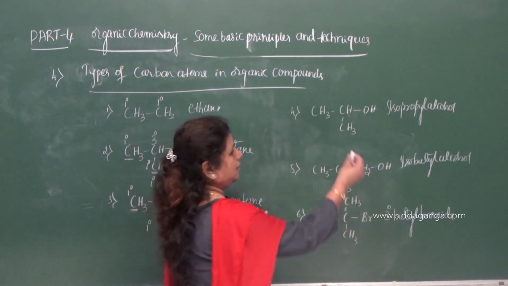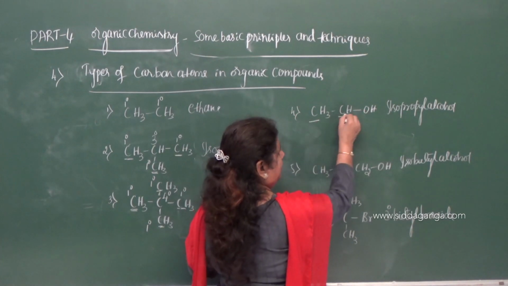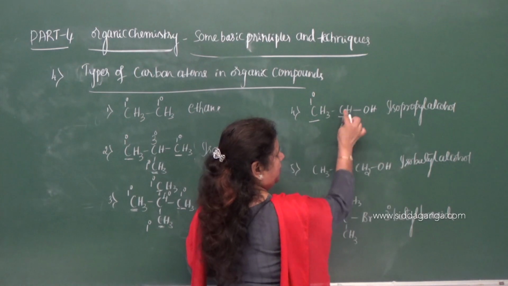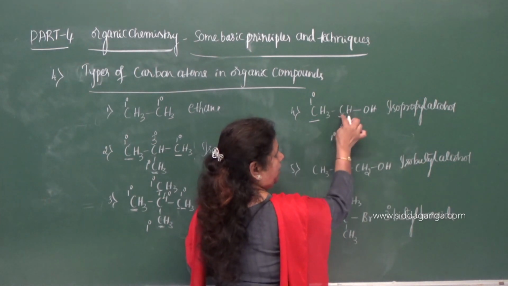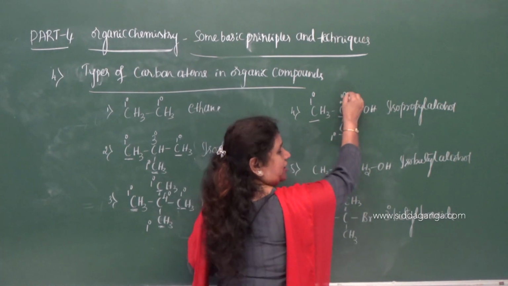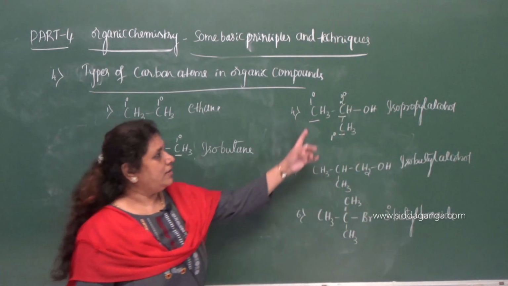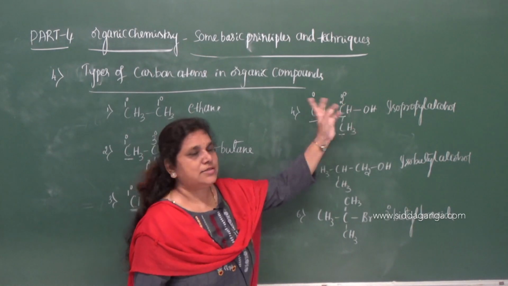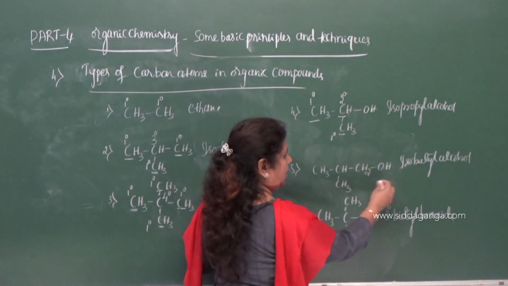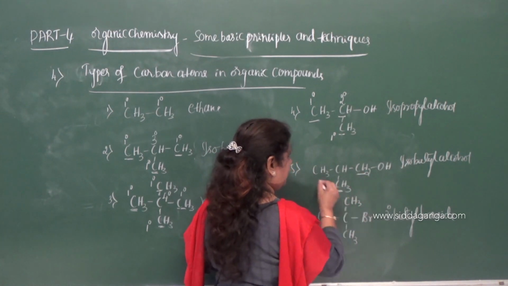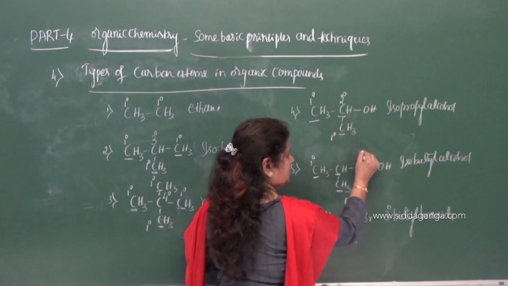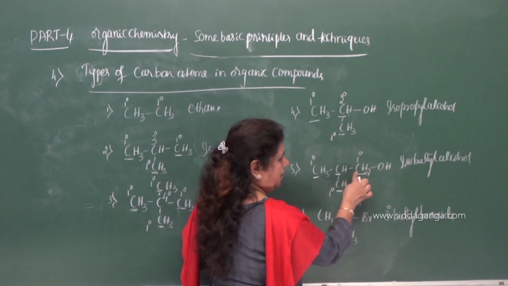Now let us move on to isopropyl alcohol. What are these carbons? 3 carbon atoms are there. This is primary because it is bonded directly to one carbon. This is also primary. But what about this? This is bonded to two other carbon atoms. Therefore, it is secondary. So this is primary, and this is secondary carbon. Now, here in isobutyl, this carbon, this carbon, this carbon and this carbon. This is primary and this is primary, this is primary. Why is it primary?